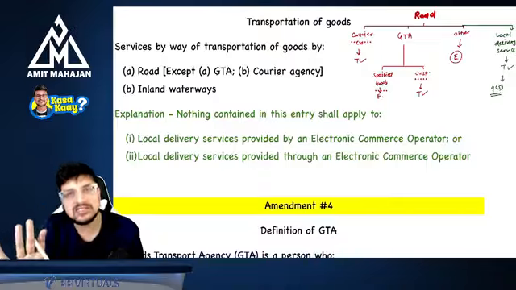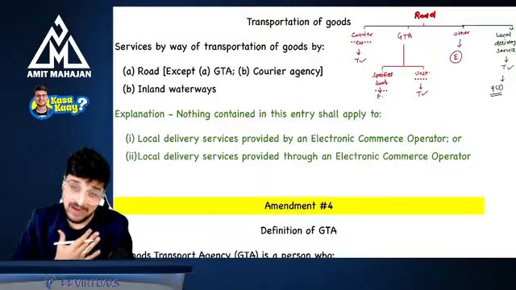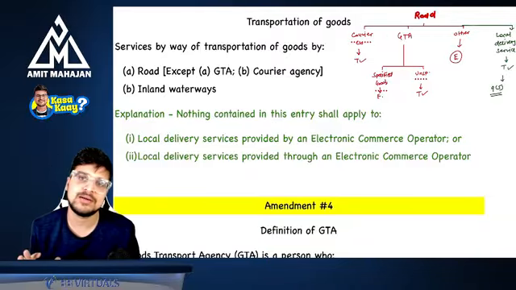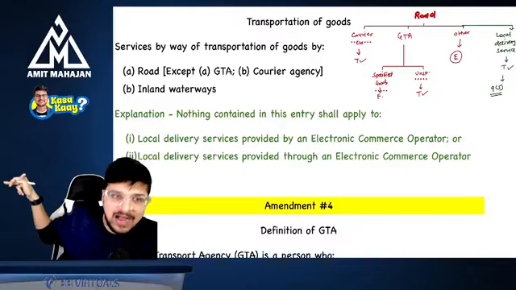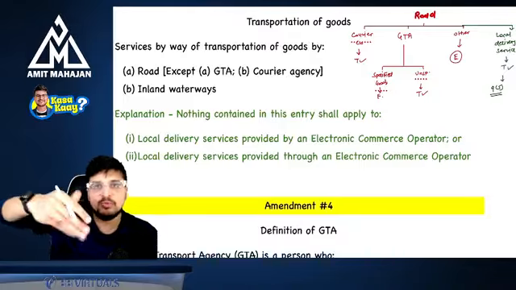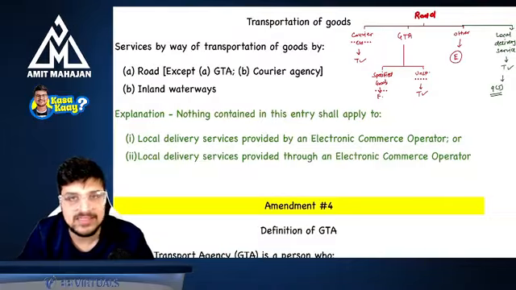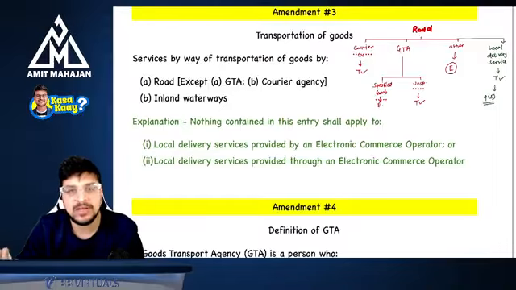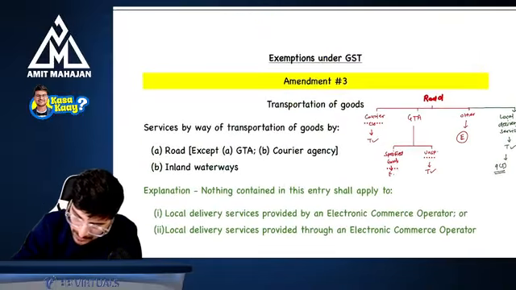So if this is local delivery service, if I have my own labor and I am providing it, this is also taxable. And if that Sham is providing local delivery service through me, that is also taxable. Understanding? So basically, local delivery service is taxable. Simple. Perfect. Okay, this is your amendment number 3.